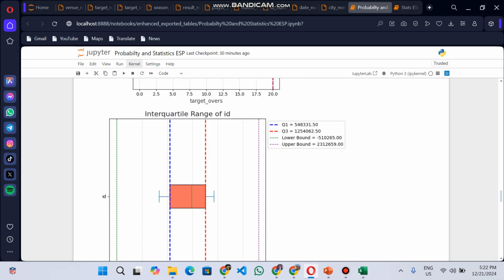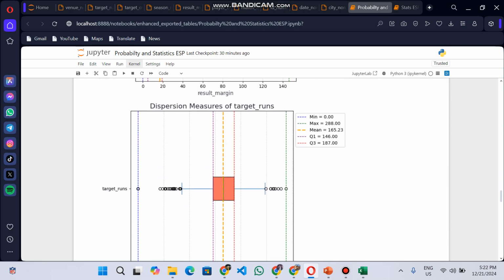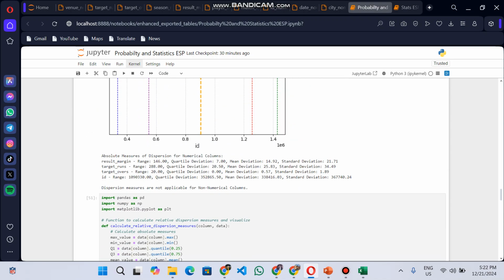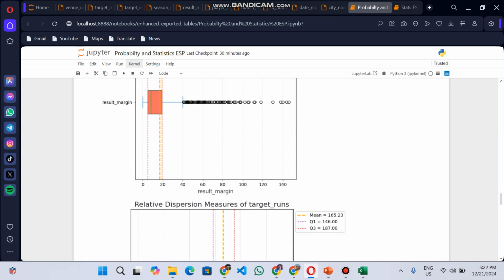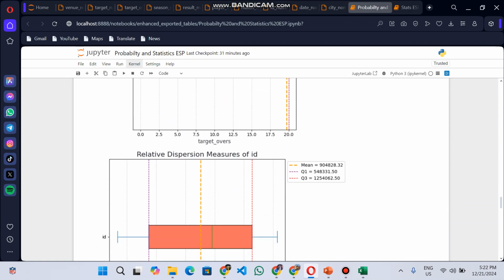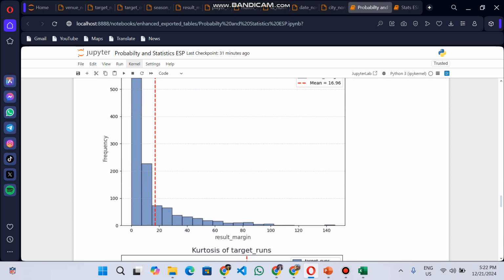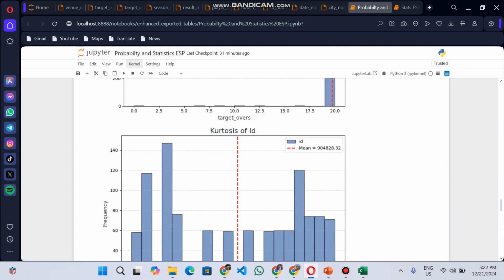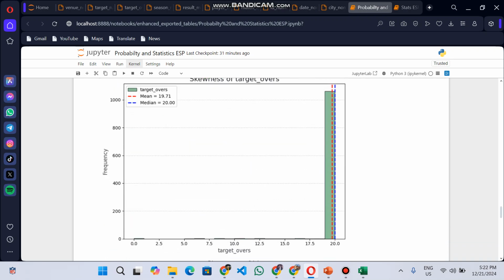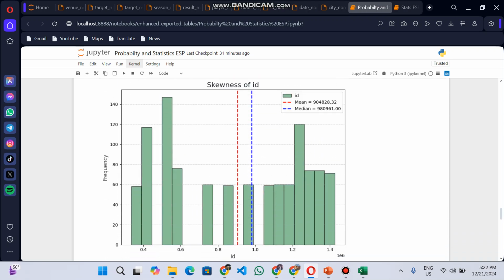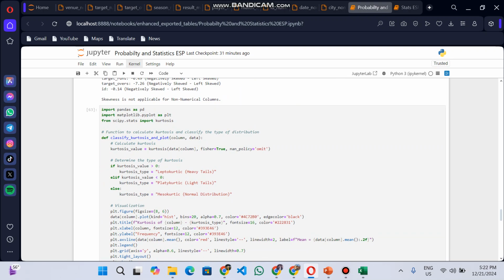Followed by IQR, which is the interquartile range, followed by dispersion measures, relative dispersion measures, coefficient of range, coefficient of mean deviation, followed by variation. Measures of kurtosis were also implemented, measures of skewness as well. So this was the implementation that we had done.